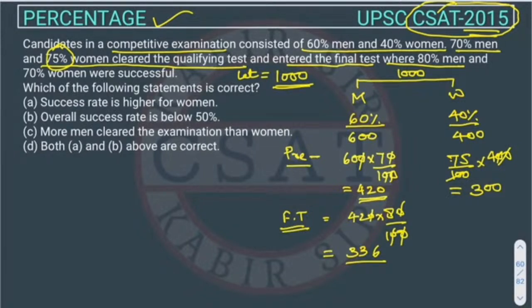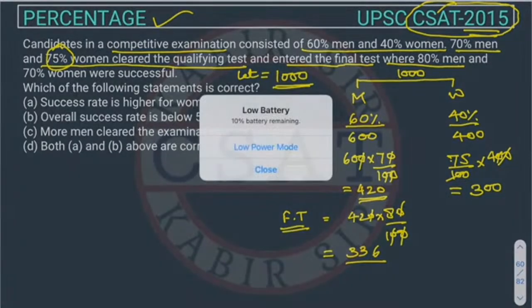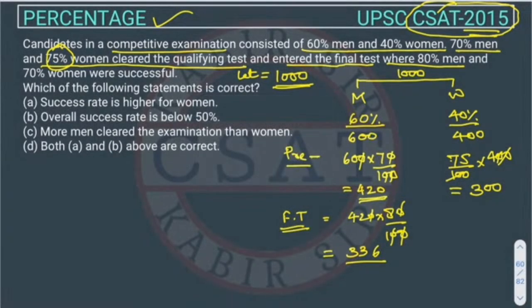You can check. Okay. And from women, how many women are clearing? 70% of women, right? So 70% out of 300. So this will come out to 210 women. So this many women have cleared the exam, right?